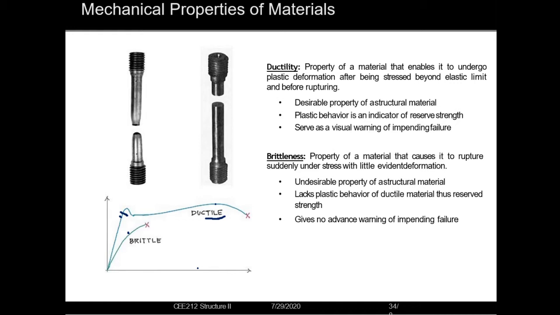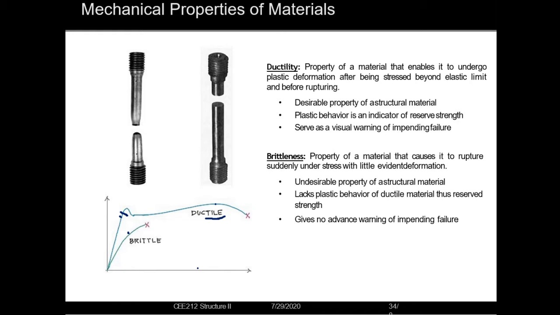But if we use ductile material, when load is imposed on our structure, it will undergo plastic deformation. Plastic deformation means the deformation will be visible, so due to this visibility we will get a warning sign.